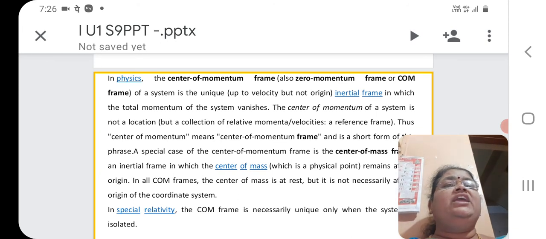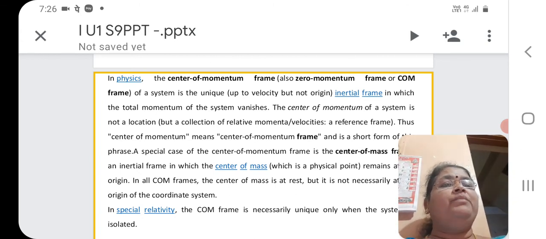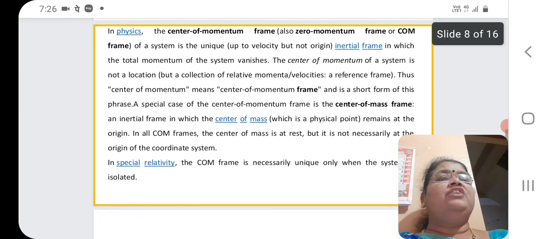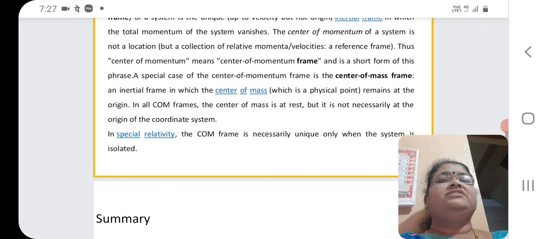So in this kind of frame, whatever the momentum is, that total momentum is going to vanish. The center of momentum of a system is not a location but a collection of relative momenta, relative velocities. Thus, the center of momentum means center of momentum frame and is a short form of this phrase.